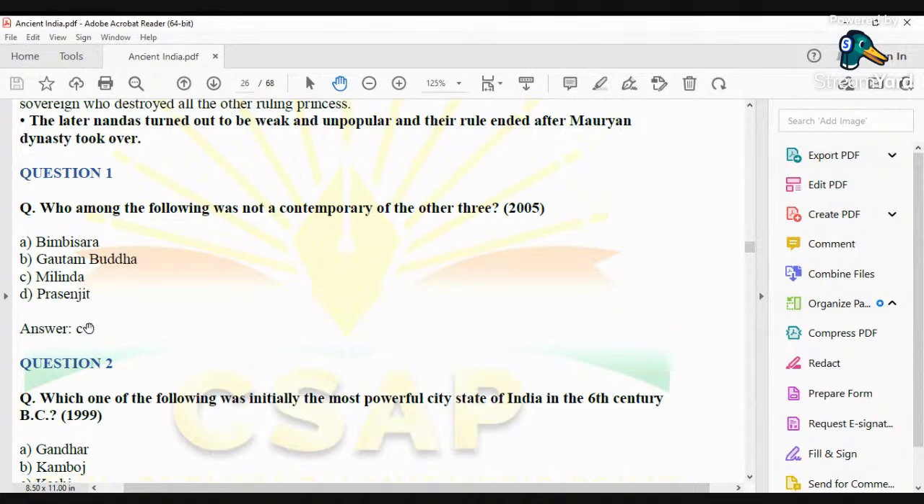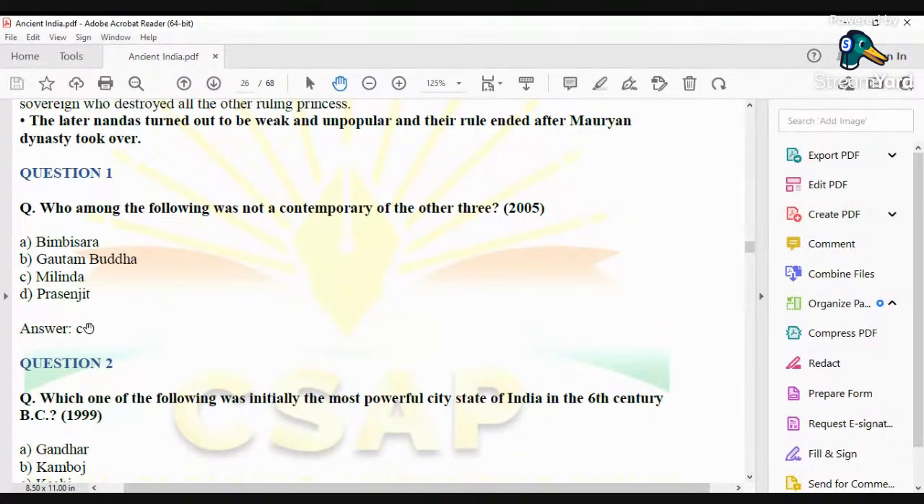Now, what is the meaning of contemporary? The question is, who out of these four people did not belong to the same time period? Contemporary means, when two people belong to the same time period, then those two people are called contemporaries of each other. So that is the meaning of the word contemporary. Now, I have to talk about the background a bit.